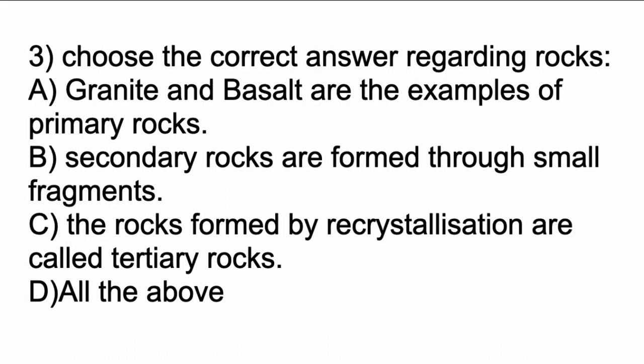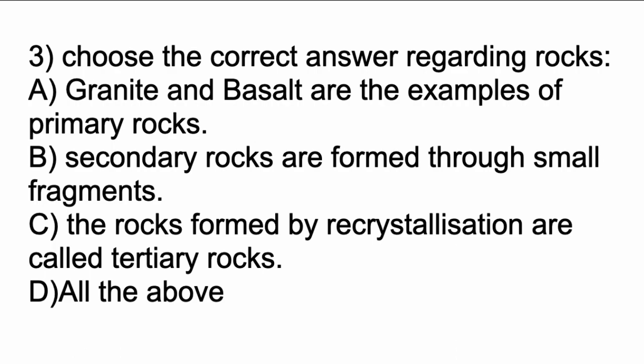Coming to the third question, choose a correct statement regarding rocks. Option A, granite and basalt are the examples of primary rocks. Option B is secondary rocks are formed through small fragments. Option C is the rocks formed by recrystallization are called tertiary rocks. Option D, all the above. So now coming to the concept, the rocks are generally three types.